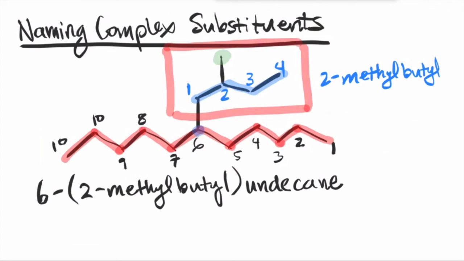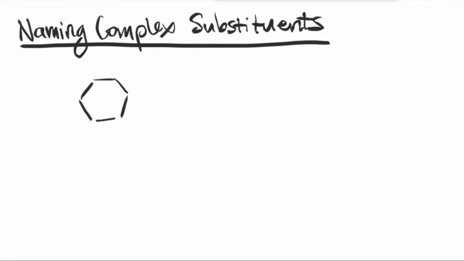So again, notice that we don't say butane, it is butyl, because we want to signify that it is a substituent, not the parent chain. There will be only one main parent chain in your molecule. All right, so let's do an example of this. First off, what's your parent chain? Hopefully you have determined that the ring structure, because it has 6 carbons, will be your parent chain.